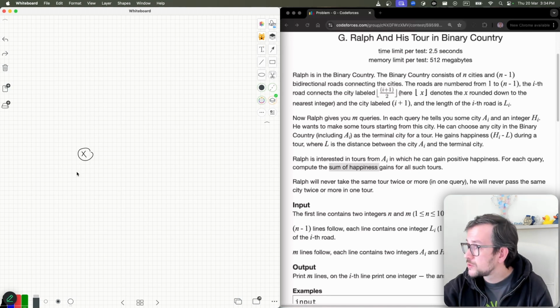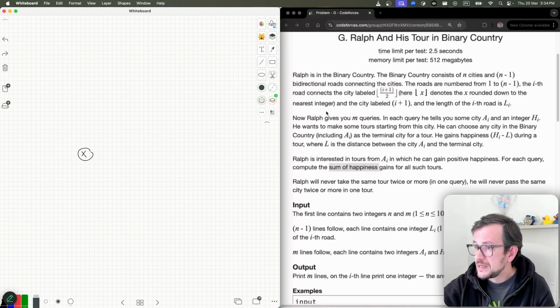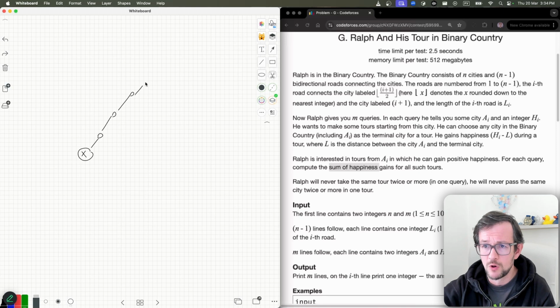There are multiple ways to think about it actually. Because it is a binary tree, I will just trace all parents, all ancestors. Because I have a full binary tree, the number of ancestors of this node is up to log n. So I can just iterate over all of them.